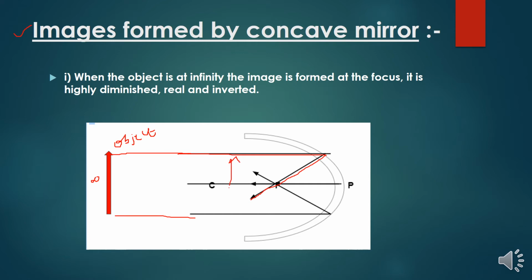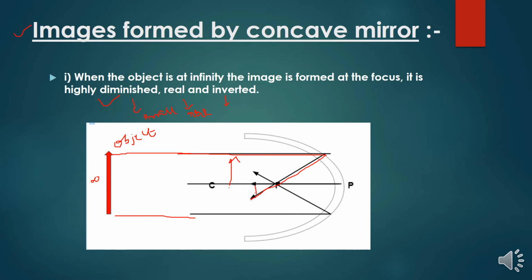So what is the nature of the image, the size of the image and the position of the image? We have to assume that it is highly diminished. It means we will get a very small image, and the image will be real, and it is inverted like this.